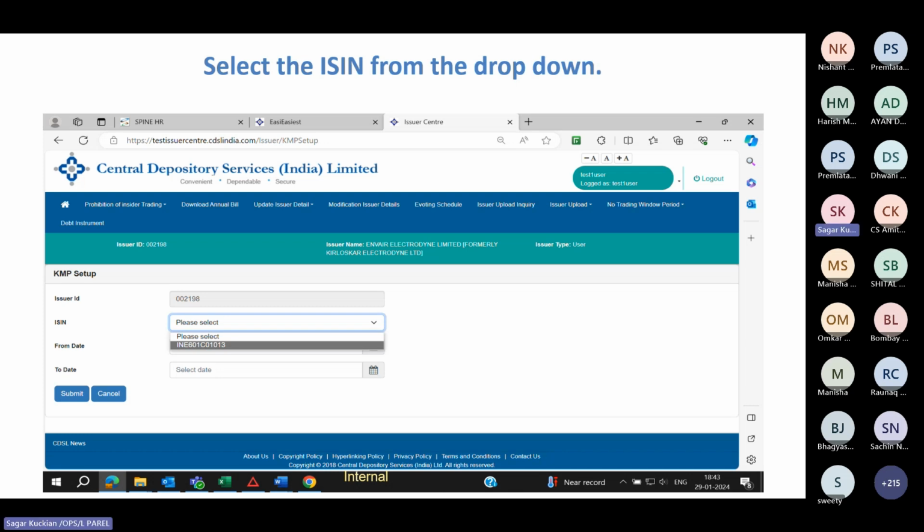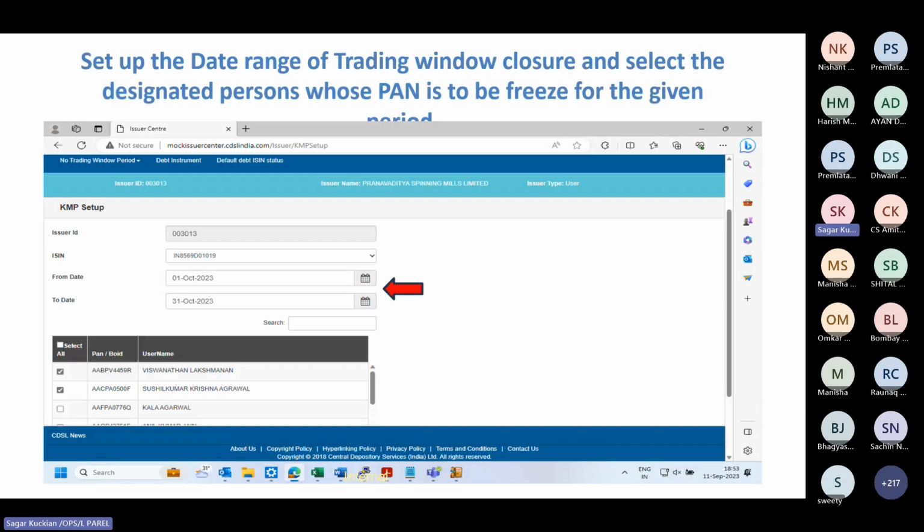So issuers who already have the confirmation about their board meeting date can add the exact end date. And those issuers who don't have any confirmation on their board meeting date can choose any notional end date within the quarter. Once you have selected the start date and end date, you can scroll down. Here you can view the list of PANs. As I told, all the PANs which are updated in the PIT data will be auto-populated on this page.